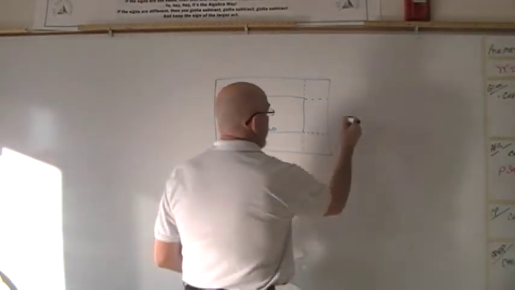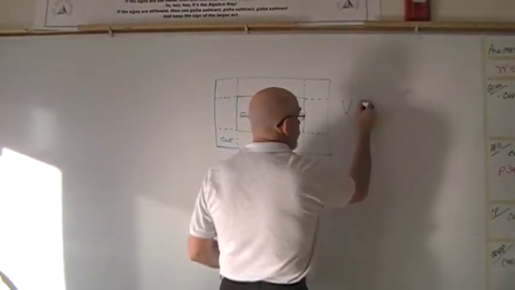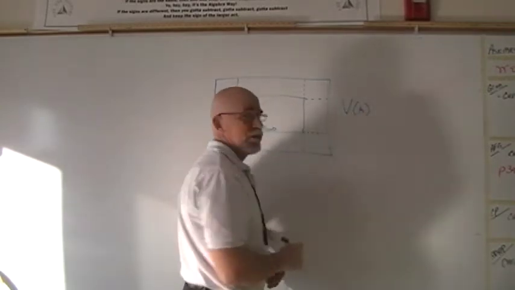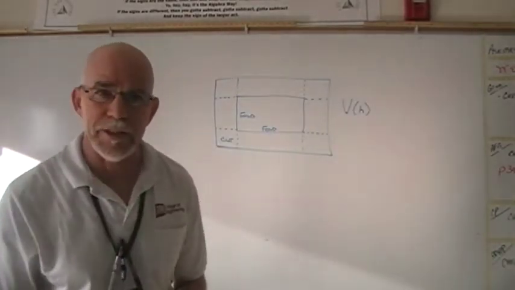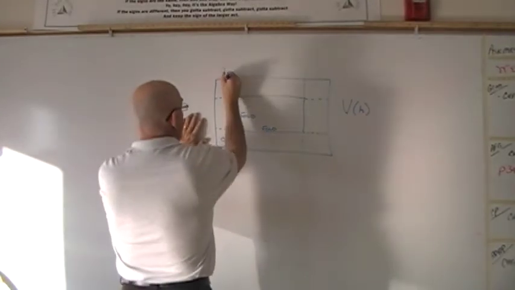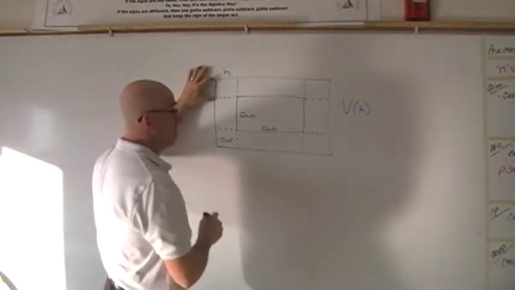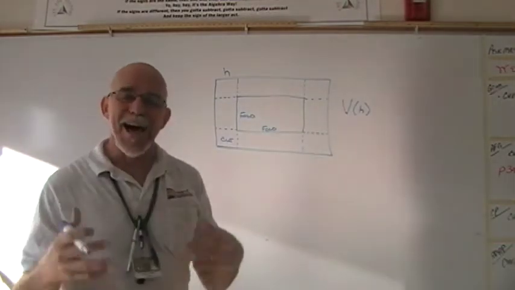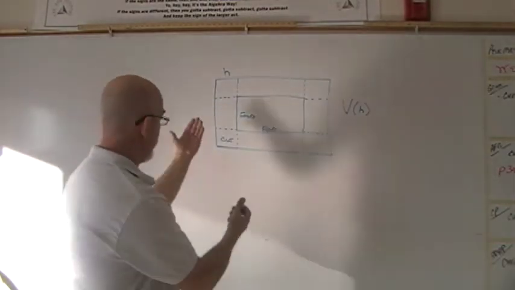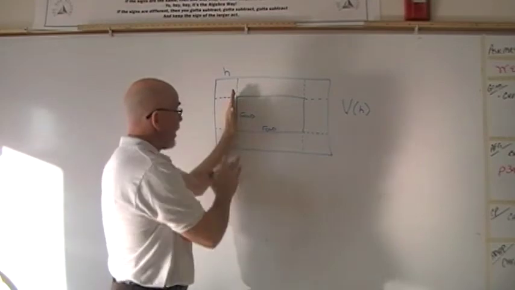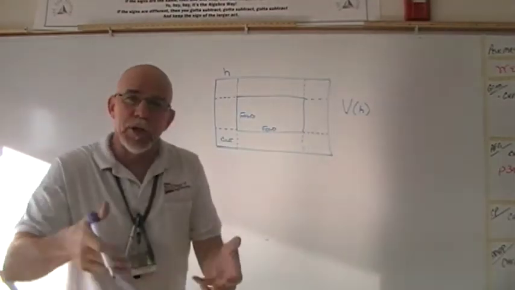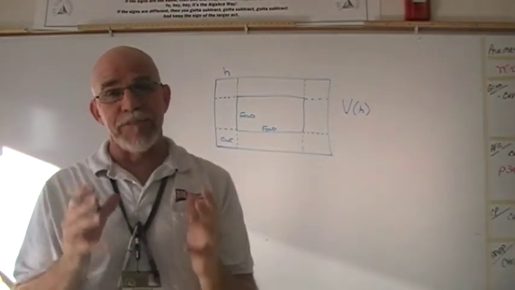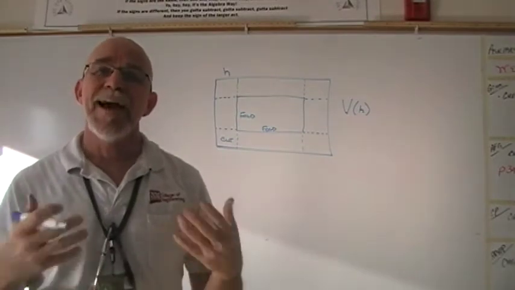So we're going to talk about the volume. The volume, as the height changes, is what we want to maximize. So when we cut something off, whatever that square is that we cut off in the corner, when we fold that up, that's going to be the height of our box. Now visualize that. We're going to fold this up. That's going to be a side. That's how high the box is going to be that we're going to put popcorn into. So that volume we want to be able to maximize.